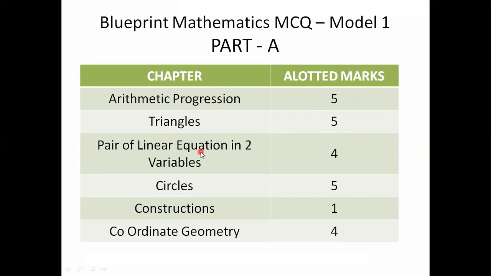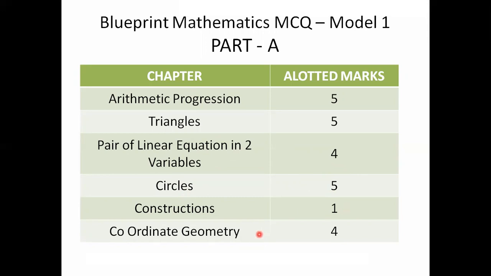Third chapter, pair of linear equations in two variables. Allotted marks, 4 marks, which means 4 questions you will get from this chapter. For circles, allotted marks are 5, so you will get 5 questions from the chapter circles. For constructions, only 1 mark, which means they will ask only one multiple choice question from the chapter constructions.